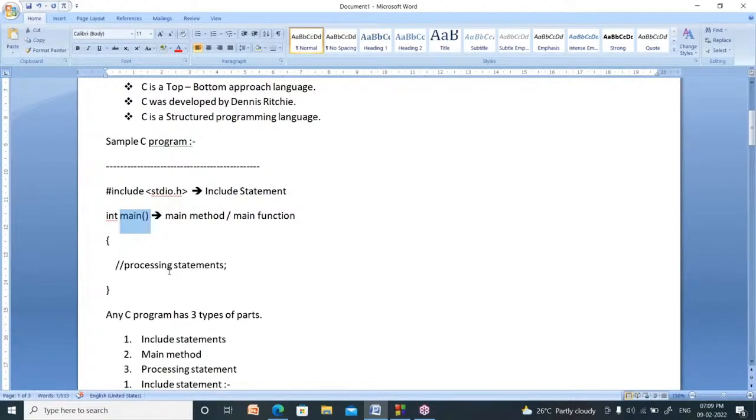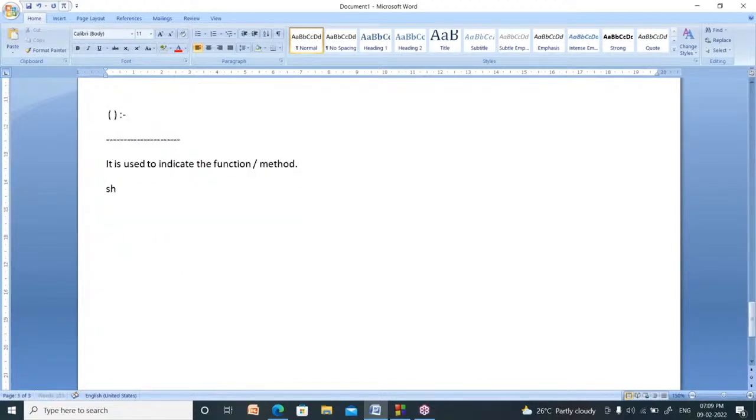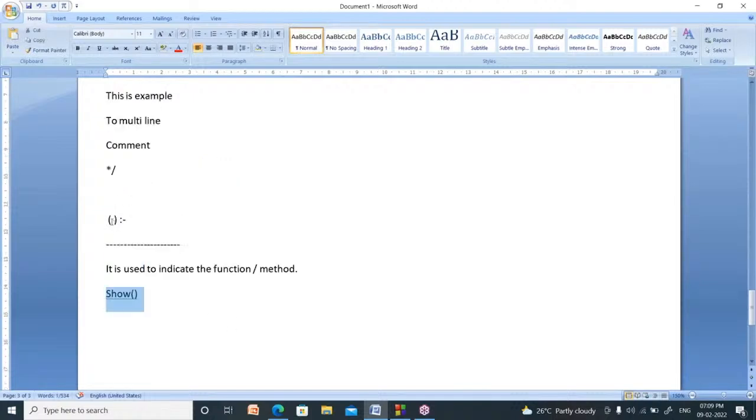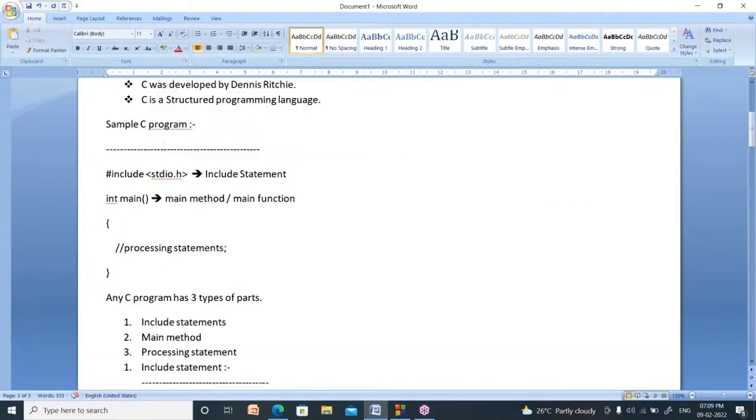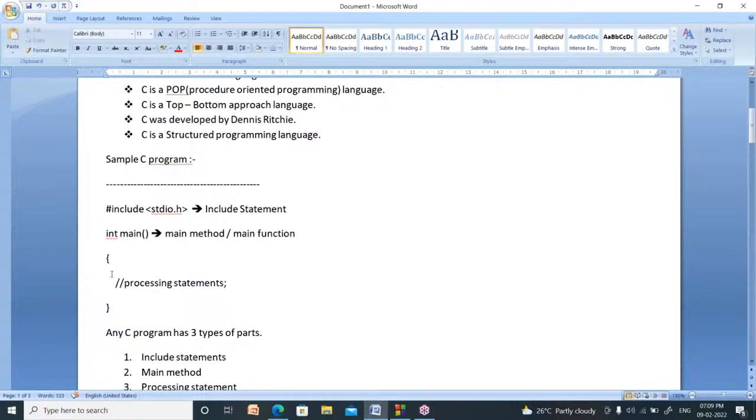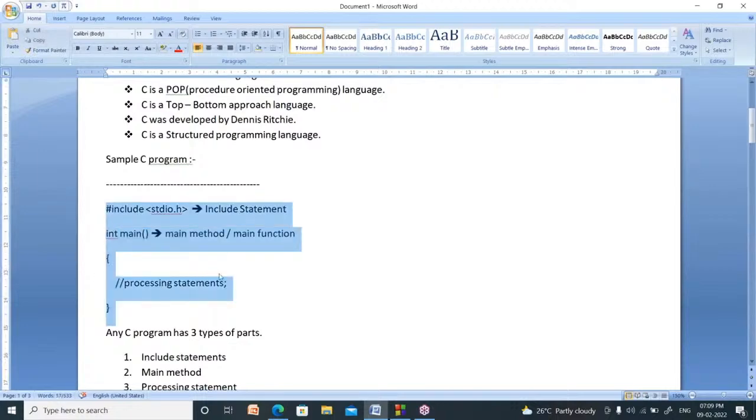If you write like this, show, after using this round brackets, it is called as show function. Function name is show. It is show function. So like this, it is the symbol of function. Right. This is about the main program or sample C program, right?